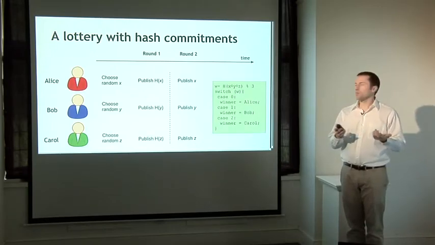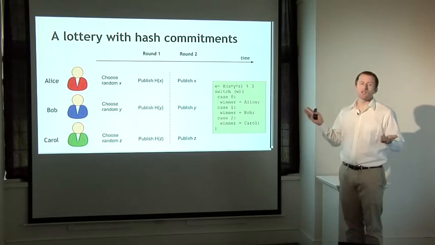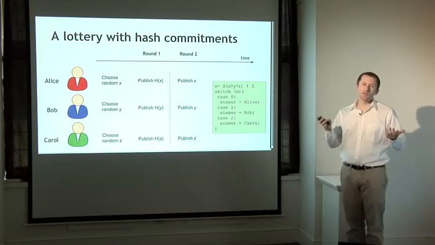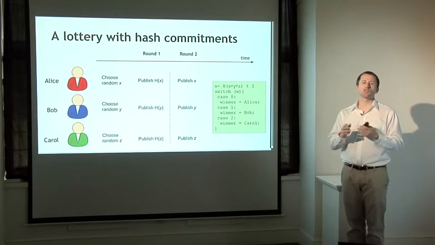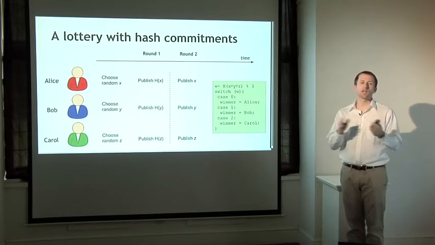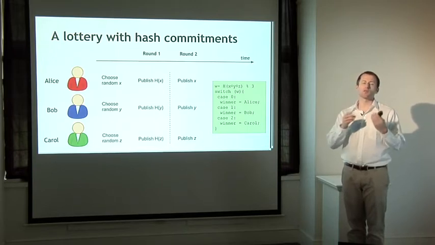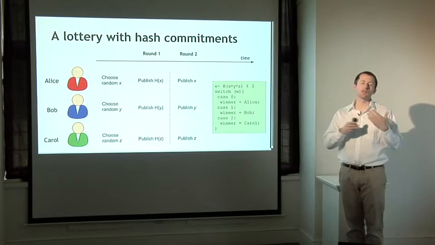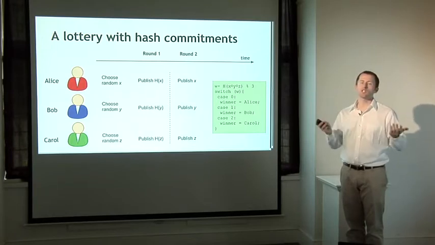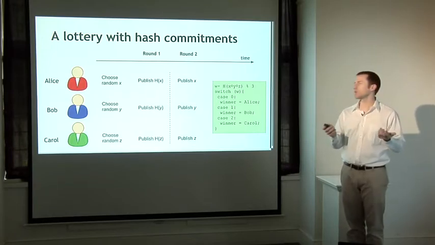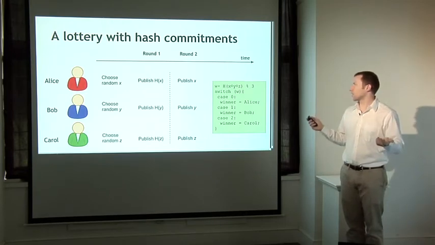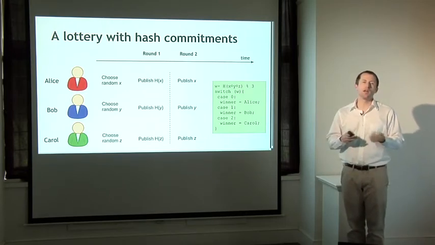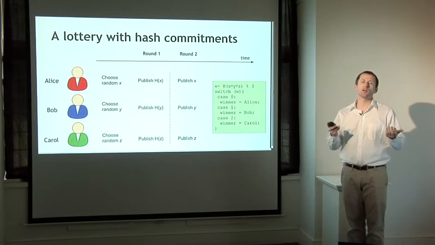Now there's a fairly simple program that will determine who wins the lottery. There's a lot of ways to do this, of course, but the simplest way is we could just take all three random numbers, take the XOR of them, which is going to mix in bits from everybody's random number. Then we'll take the hash of that, divide it mod 3, and that will give us randomly one of three outcomes. And we'll just assign each outcome to one of the participants, and that will determine that either Alice, Bob, or Carol is the winner. And everybody can run this protocol themselves and trust that this was a fair process.